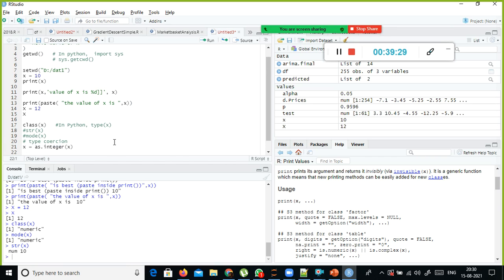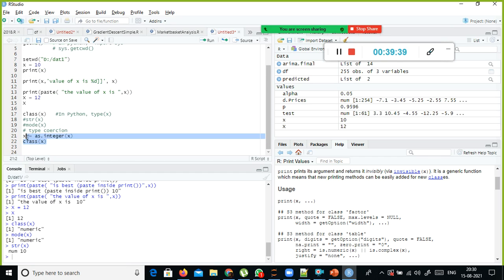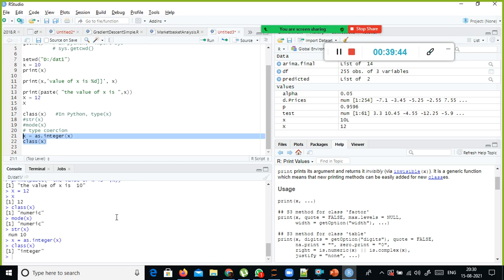Convert the data type of the variable to integer and store it back in x, then check the data type of x. It is an integer data type, right?